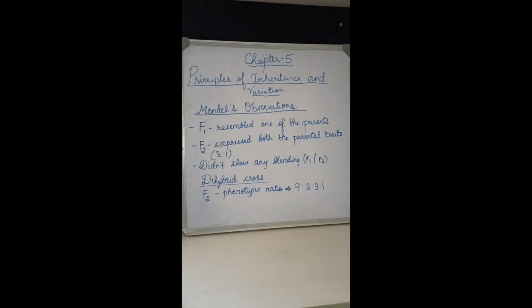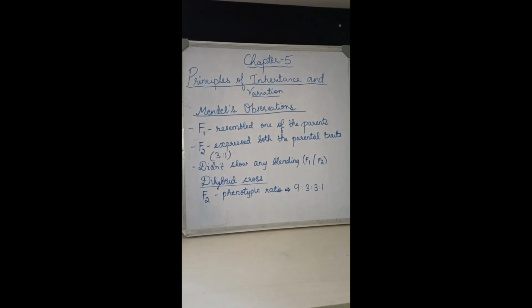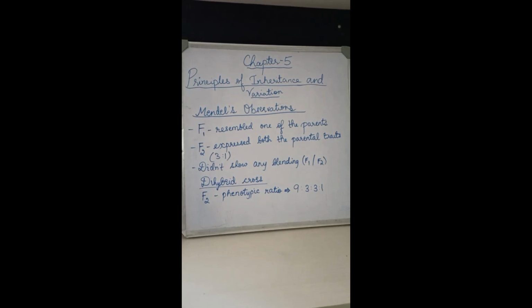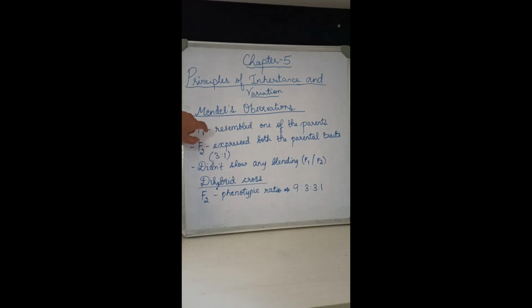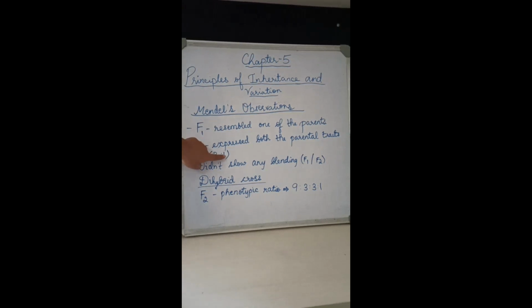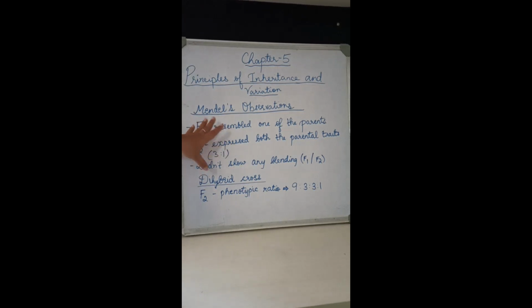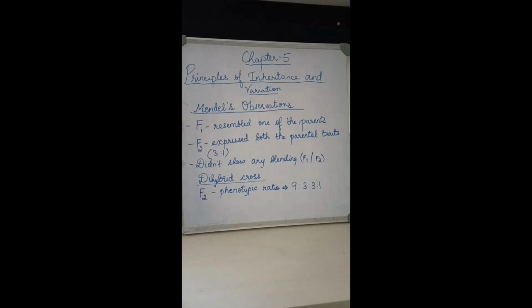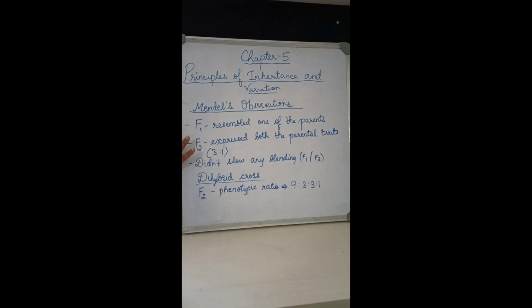The third point is, the contrasting traits did not show any blending or mixing at either the F1 or F2 stage. If I take one example, you think of two plants, one tall and one dwarf. In F1 they will show only tall plants, but in F2 they will show tall and dwarf in 3:1. They do not show any blending, or any medium-size plant, in the F1 and F2 generations.